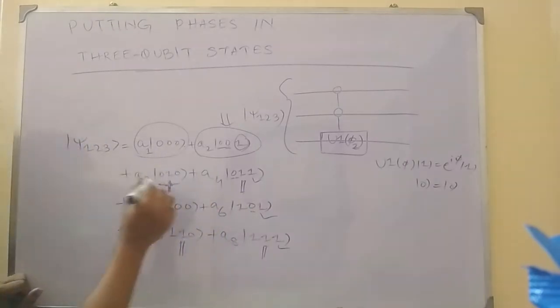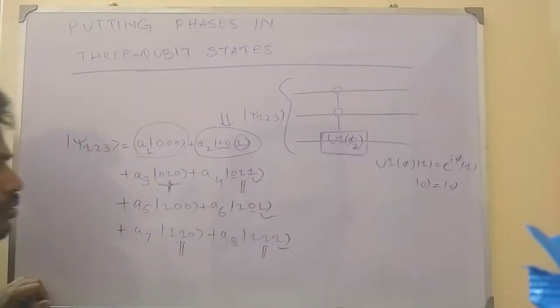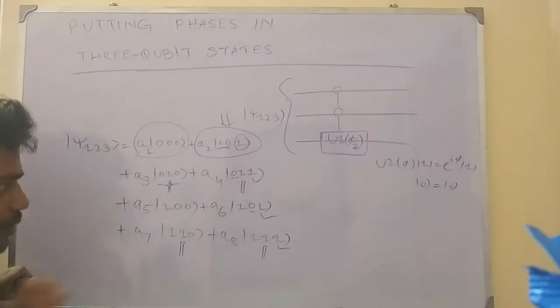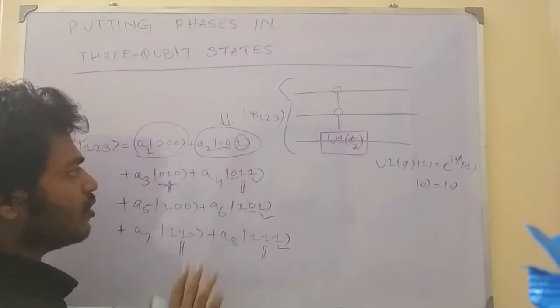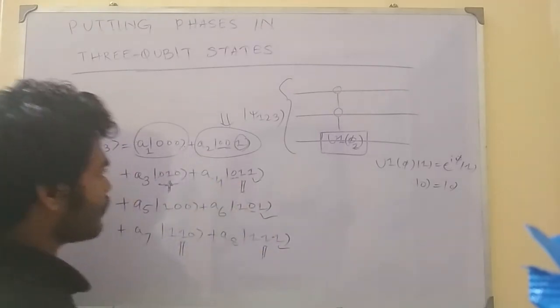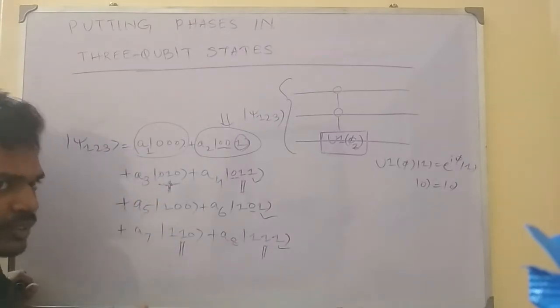So besides this place, we have other places where there is 1 on the second place. So here we can apply only the phase gate on the second qubit. We would have the problem that the same phase will come on other places, but we need to have the phase introduced only here.